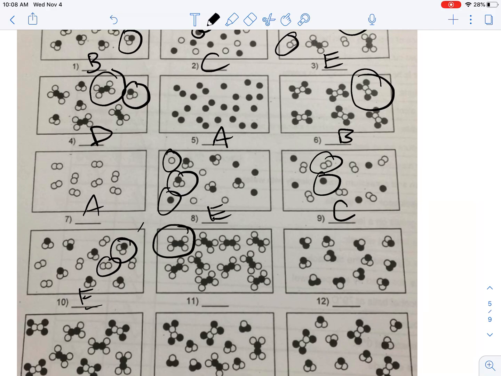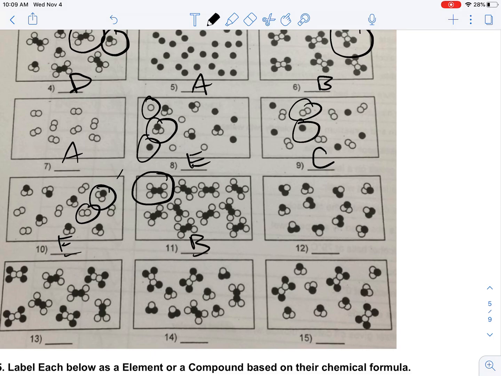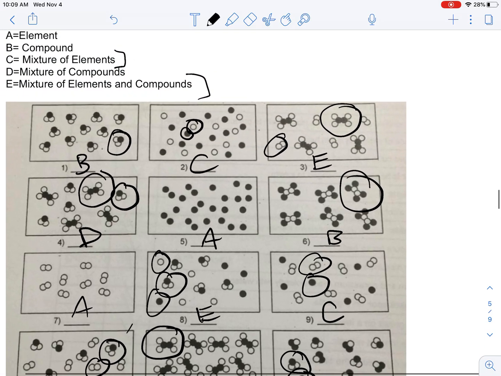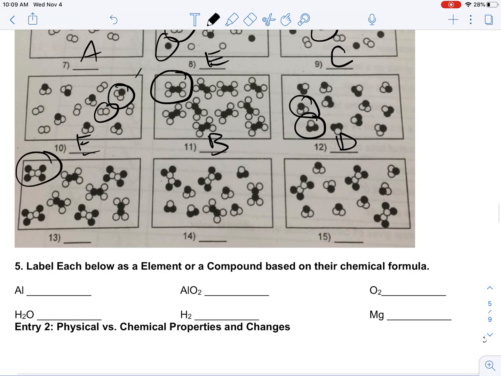Here they're all the same compound. So compound is just letter B. Here I have white with 2 blacks. Here I have 2 whites with 1 black. So that's a mixture of compounds, which is letter D. And then here I have a compound. I have a different compound. That's a mixture of compounds, which is letter D again.